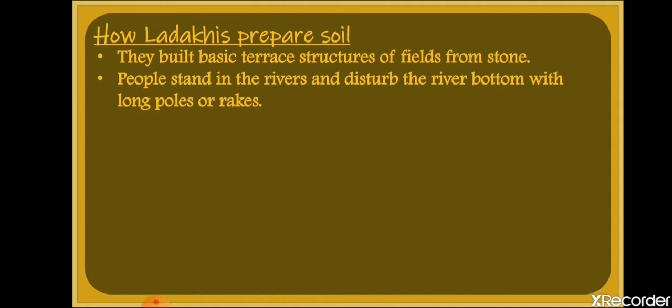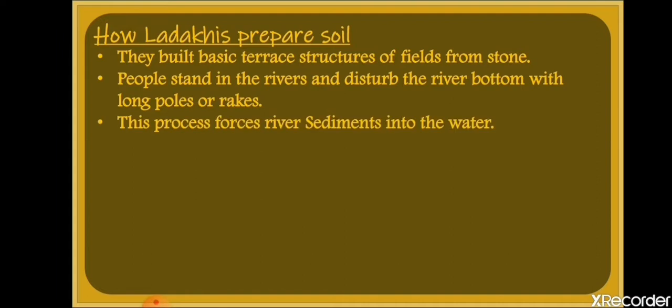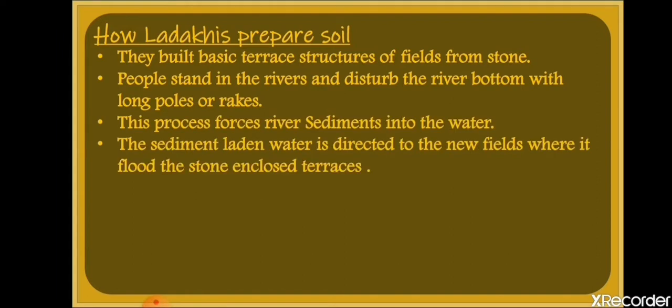What they used to do? They used to disturb the bottom of the river so that the sediments get mixed with the water and the sediment also flows with the water. Now they used to flow the water to the terrace, and slowly when the water flows over the terrace, it also brings the sediments. Those sediments start collecting on the surfaces and they repeat this process again and again, and that sediment coming from the water makes the soil there, and on that only they used to grow. This process forces river sediments into the water.